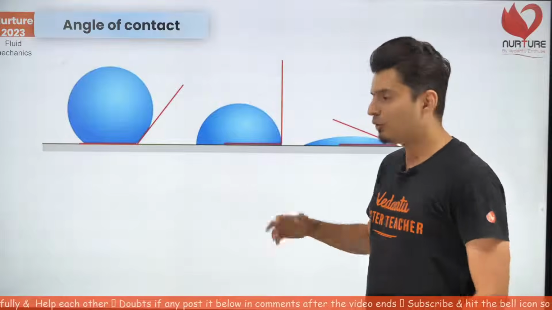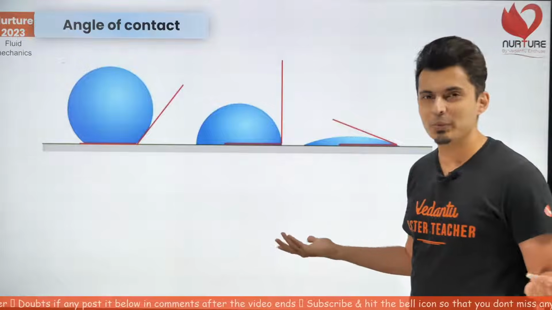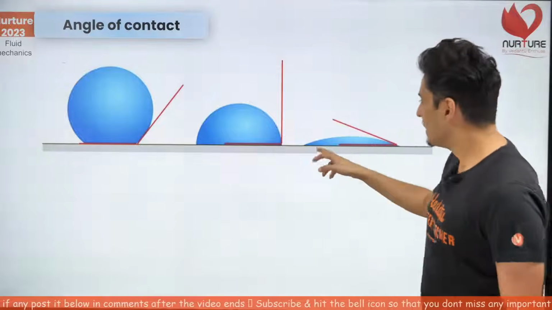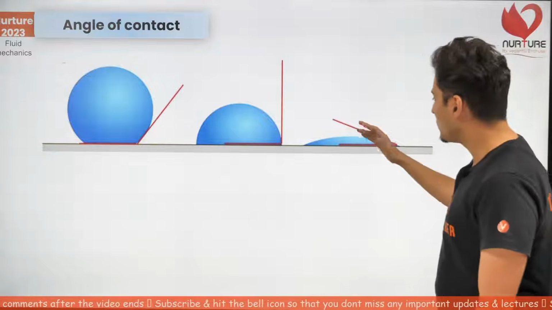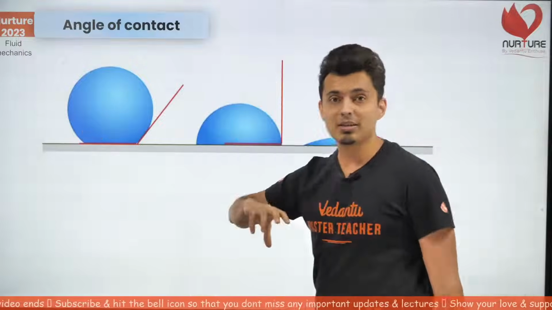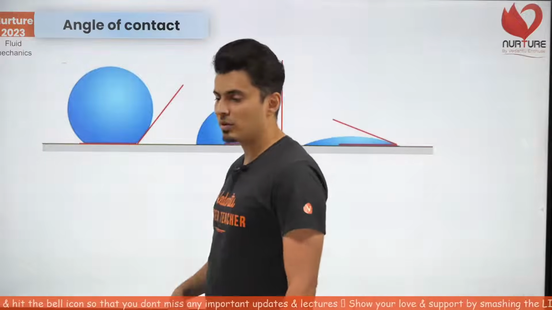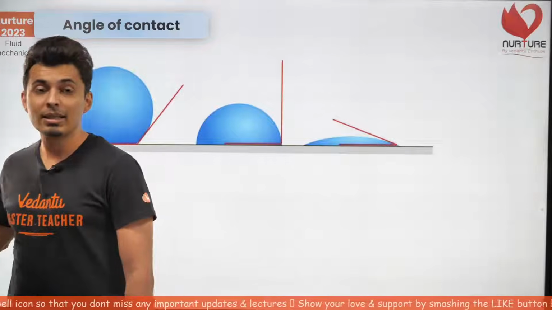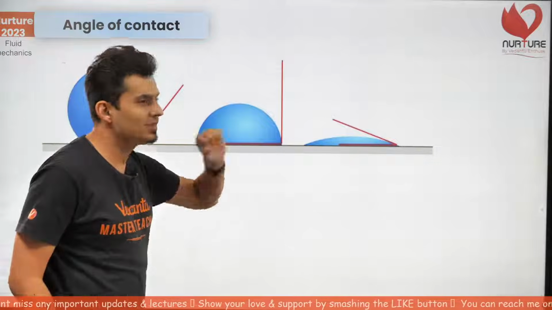Probably when it falls on a sticky surface, maybe your hand or maybe something else, you will see the water drop shows this kind of behavior. So, do you see the nature of the drop changes just on what kind of surface it falls on? So the liquid makes different angles with the solid surface every time.